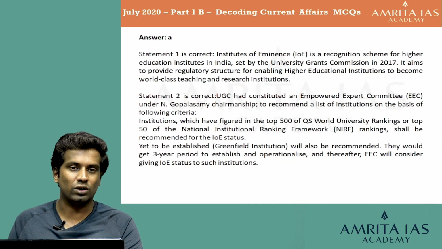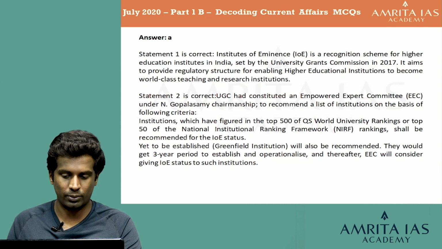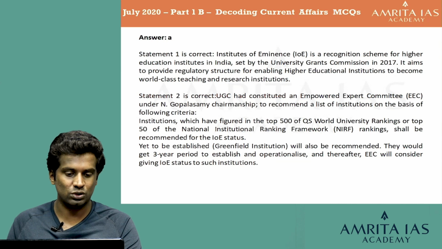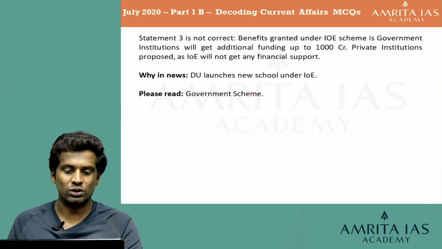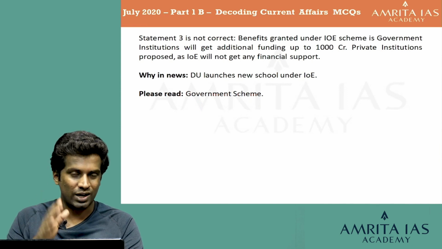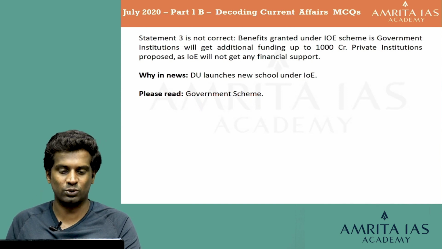Yet to be established or greenfield institutions will also be recommended. They would get a 3-year period to establish and operationalize, and thereafter the EEC will consider giving IOE status to such institutions. The third statement is not correct because of the benefits granted under the IOE scheme: government institutions will get additional funding of up to 1000 crores. Private institutions proposed as IOE will not get any financial support. So that is the explanation for this question. Let's go for the next question.